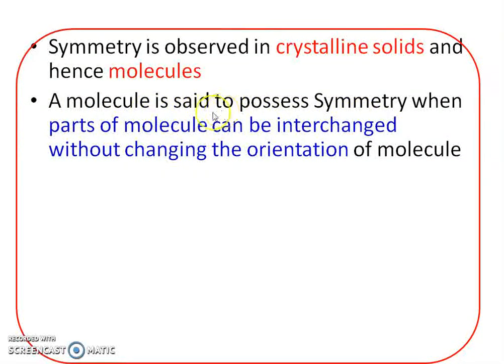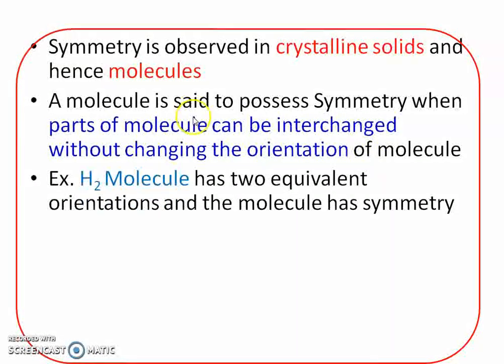But a question may be asked on this definition. What is symmetry? The answer is, a molecule is said to possess symmetry when parts of the molecule can be interchanged without changing the orientation of the molecule. We'll take the example of the hydrogen molecule. Actually, in the hydrogen molecule, two equivalent structures or orientations are possible, and therefore the hydrogen molecule is symmetrical.